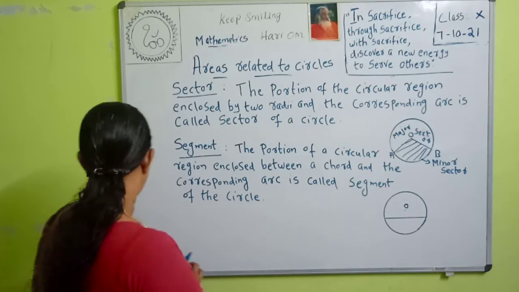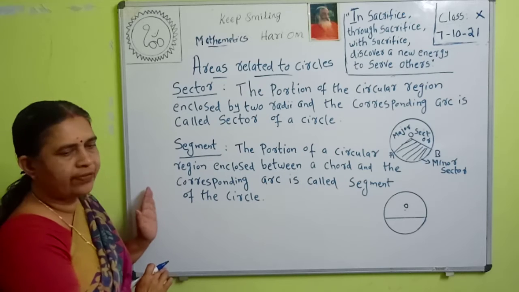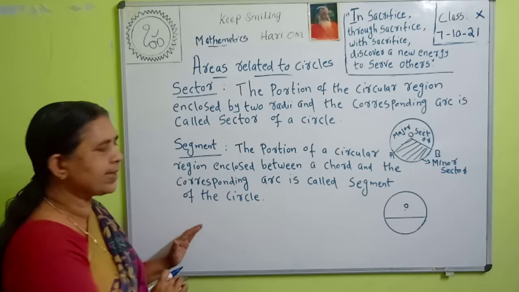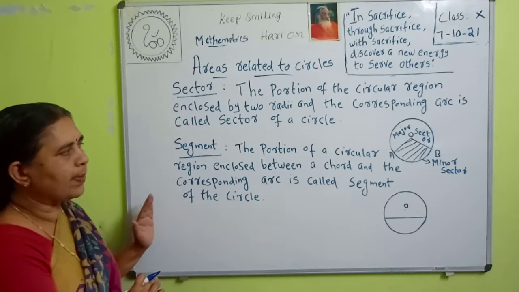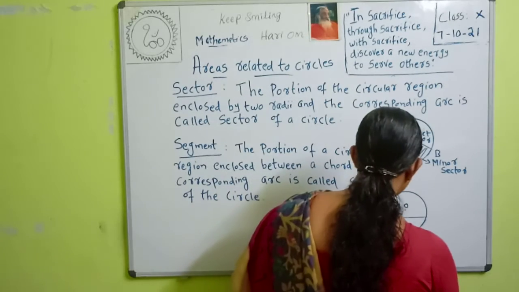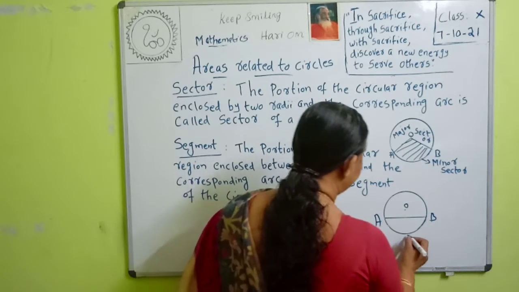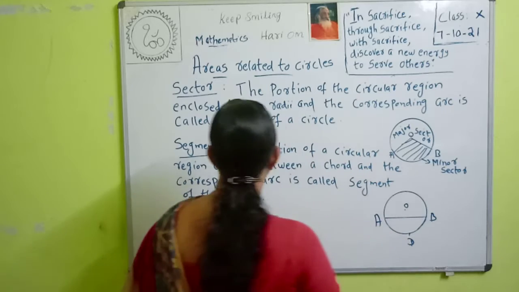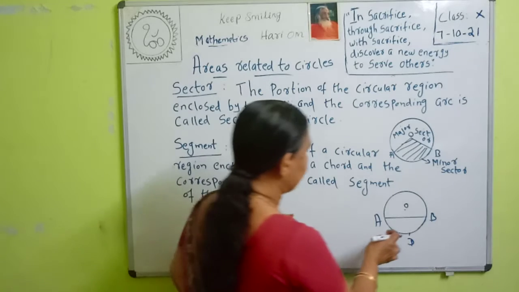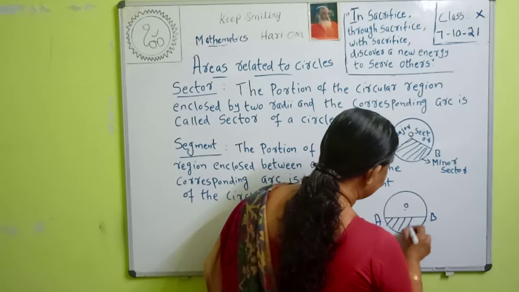Okay. Then what is the segment of a circle? Segment means the portion of a circular region enclosed between a chord and the corresponding arc is called the segment of the circle. AB is a chord and this is an arc. Then ADB. Therefore, the portion of a circular region enclosed between a chord and the corresponding arc. This is the chord and the corresponding arc is this. Then this portion is called the segment of a circle.